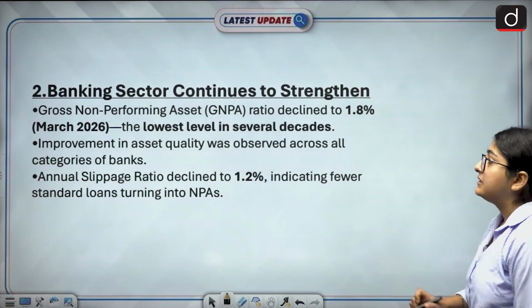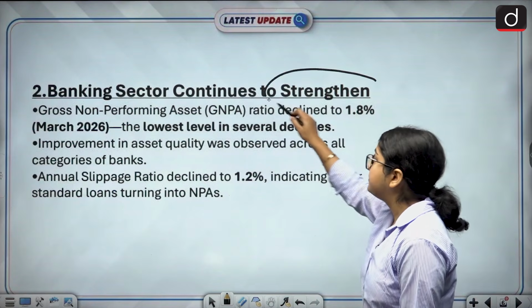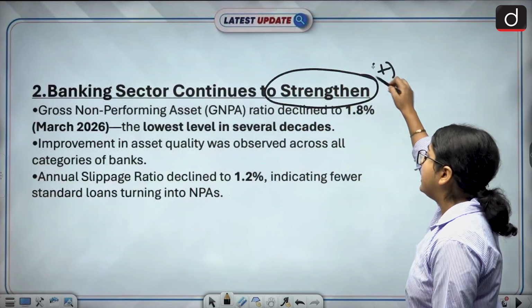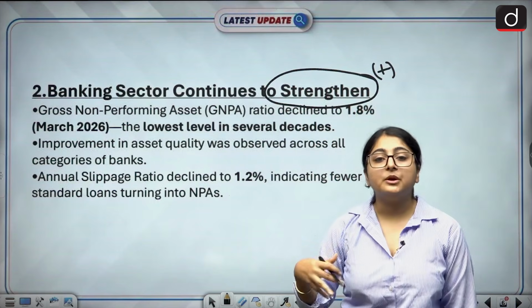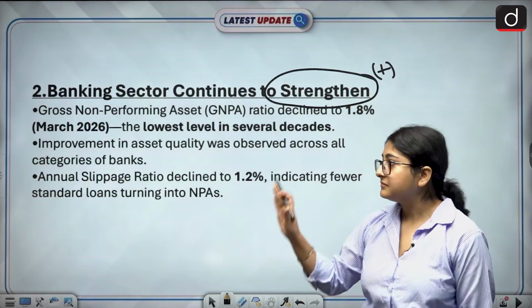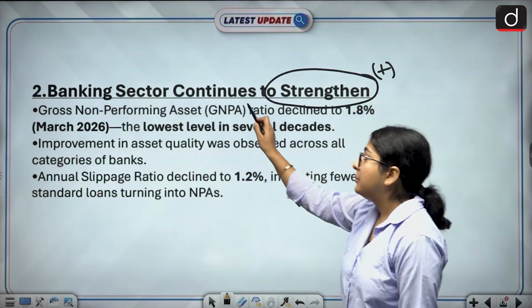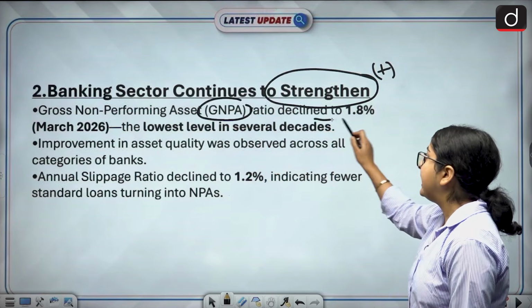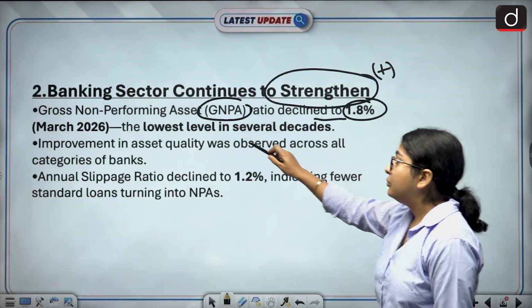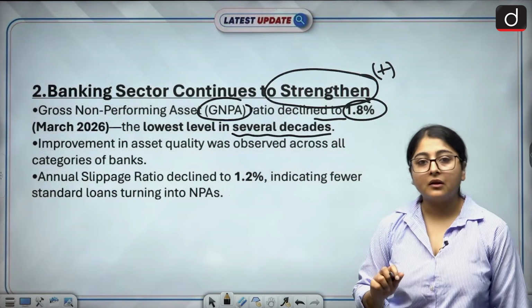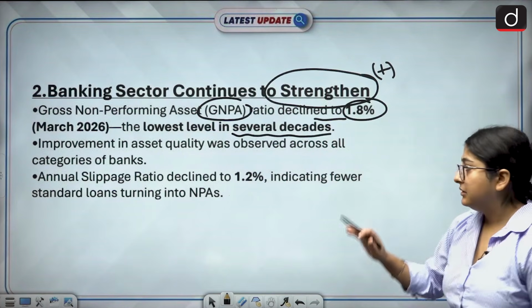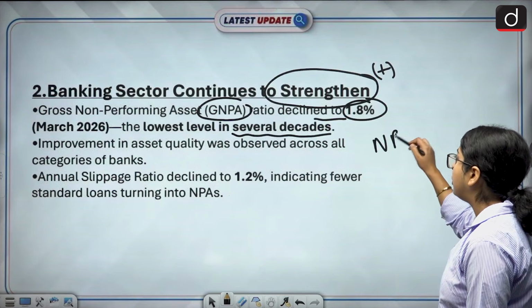Now the second point is banking sector continues to strengthen. Again, it is also a positive point. Our banking sector is becoming stronger. Okay, why am I saying that? There is a reason. See, the gross non-performing asset, that is GNPA ratio, declined to 1.8%, the lowest level in several decades. Now to understand this point, we need to know the concept of non-performing assets.